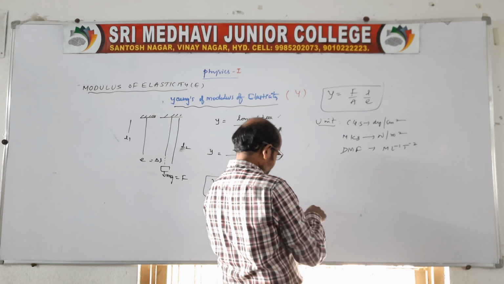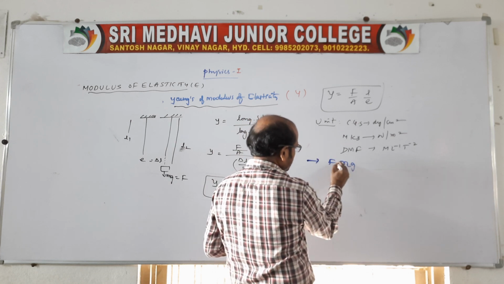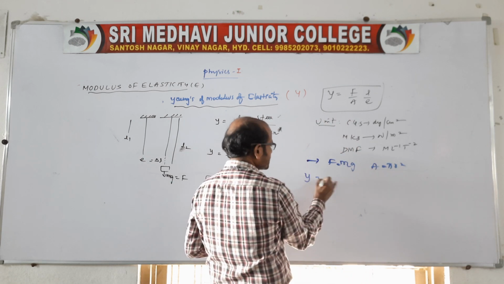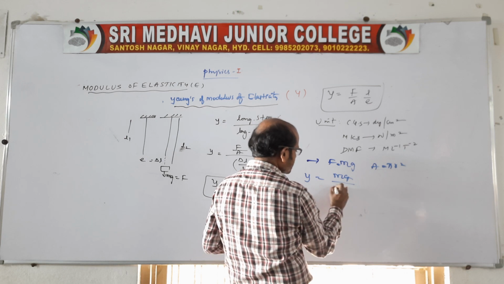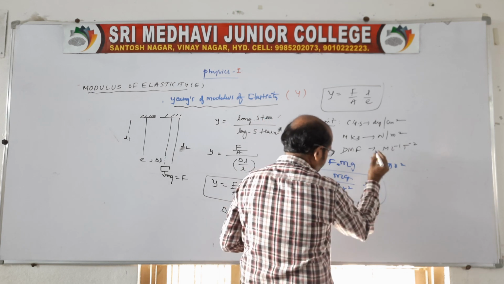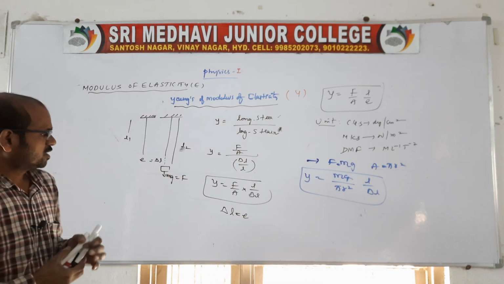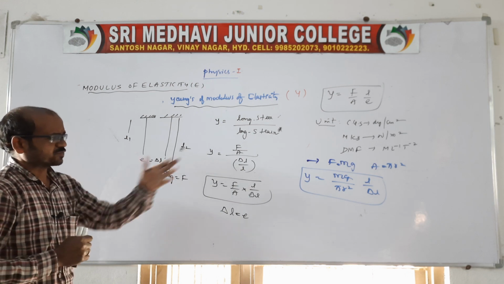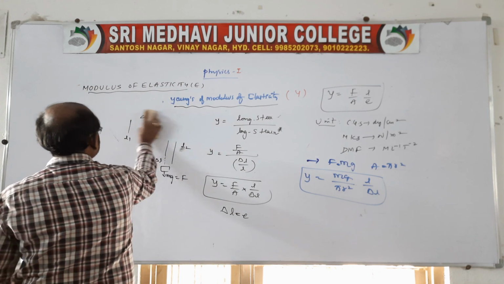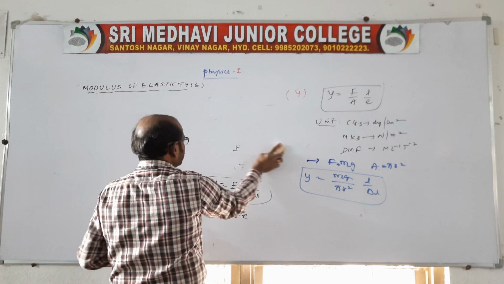Suppose I want to say F is nothing but mg, right? And here area is nothing but pi r square. So Young's modulus is equal to mg by pi r square into L by delta L, of course. Clear? We can also say like this because F is mg, no? So this is related to the Young's modulus of material of a wire. Now let us move to the next one, bulk modulus.